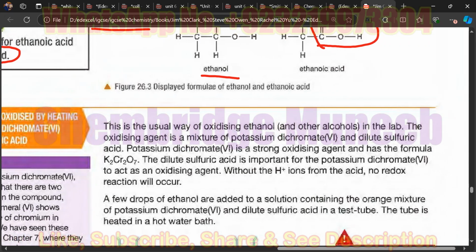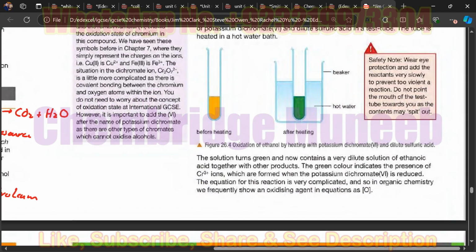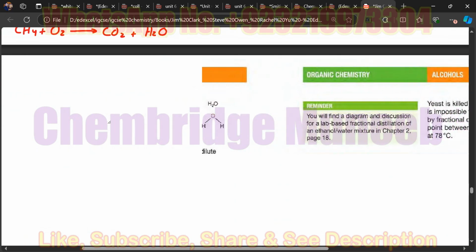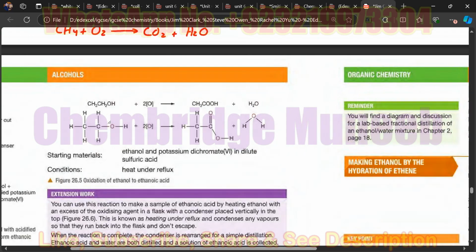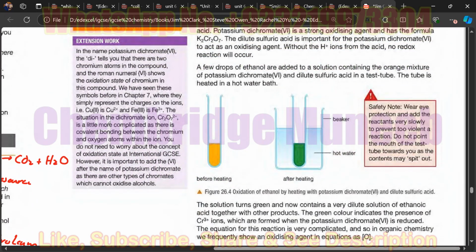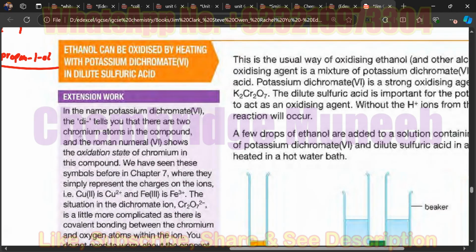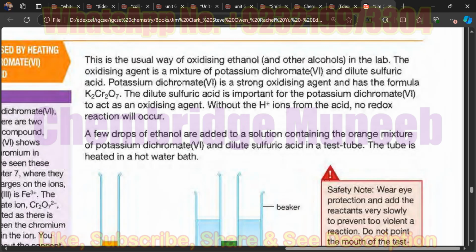Now there is oxidation of the ethanol using potassium dichromate. The potassium dichromate can also react with the ethanol. Here in this case, there is a kind of test which we can use to check the chemical nature of the ethanol. For example, here the oxidizing agent is potassium dichromate(VI) and its formula is K2Cr2O7.